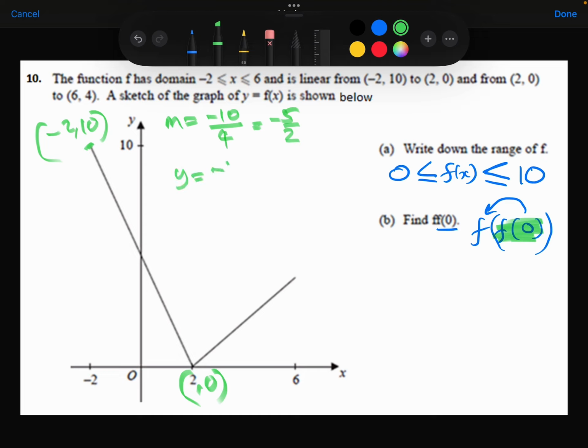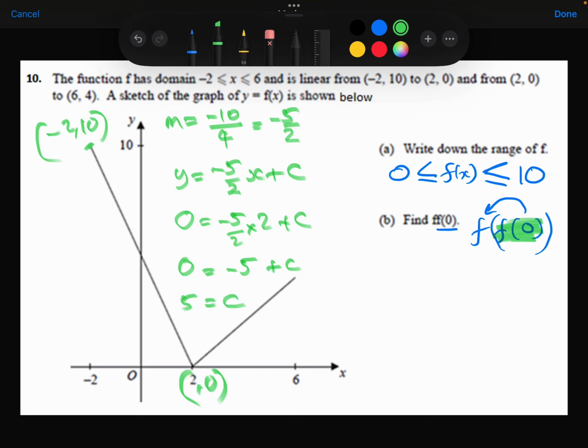y equals mx plus c. Substitute either of your coordinates in here. I think this one's going to be easier to substitute in. y is 0 when x is 2. Minus 5 over 2 times 2 is minus 5.